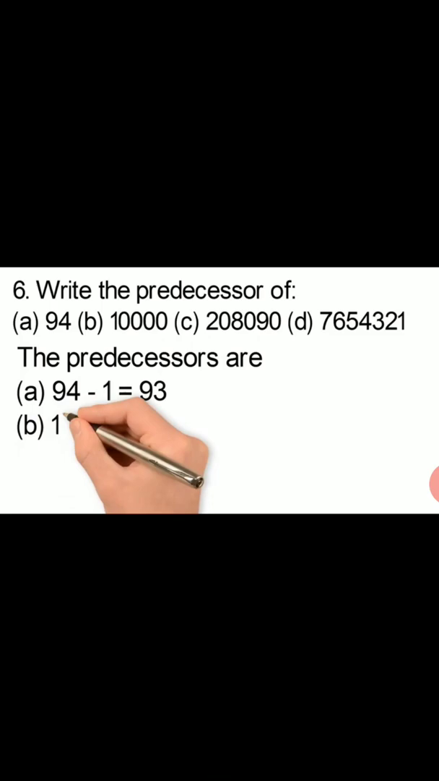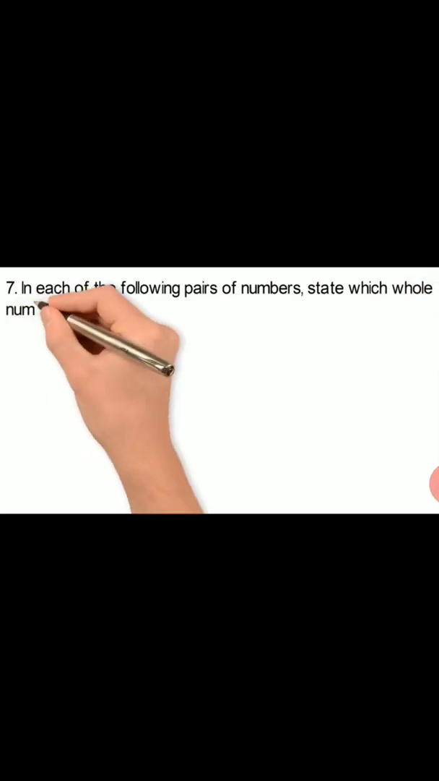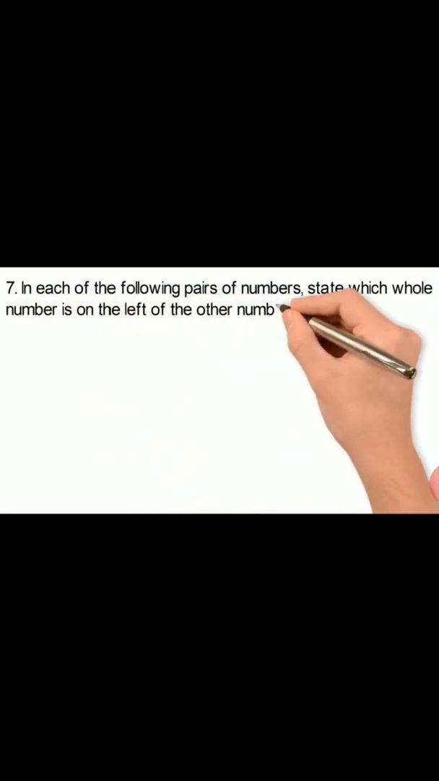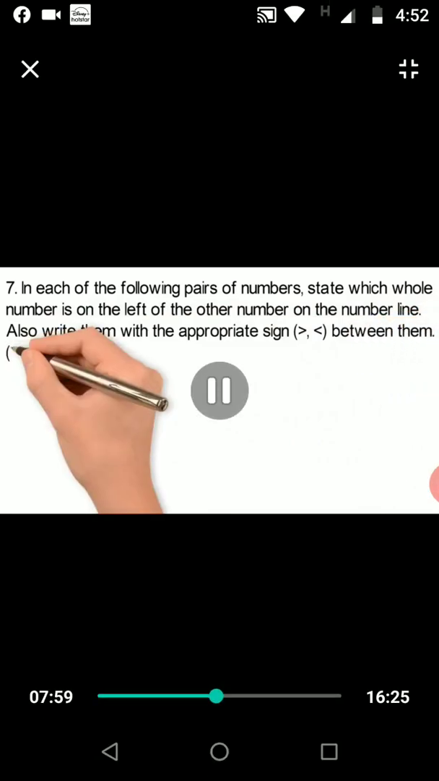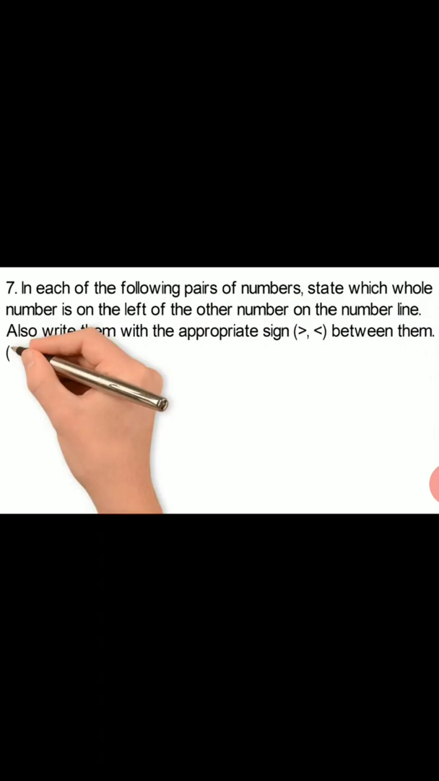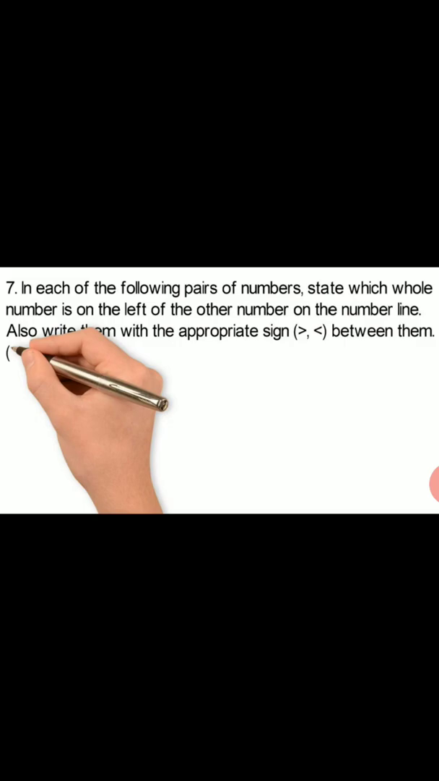You will do it yourself. Now in question number 7, in each of the following pairs of numbers, state which whole number is on the left of the other number on the number line. Also you have to write them with the appropriate sign, greater than or less than, between them. In this question, two numbers are given and you have to tell which number will be on the left side. As you know, when we write numbers on a number line, the numbers on the right side are in increasing order. As you move to the right side the number keeps increasing. So the smaller number will be on the left side. Okay, so here we have the parts of question number 7.